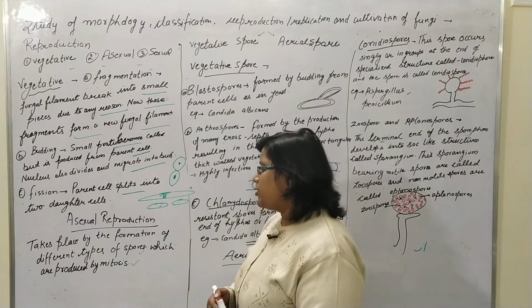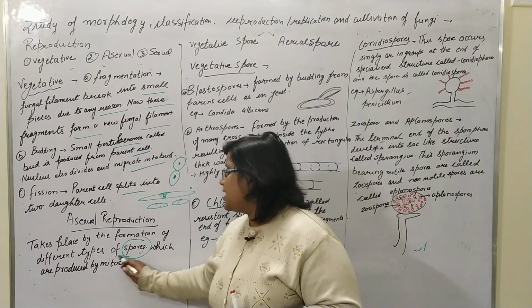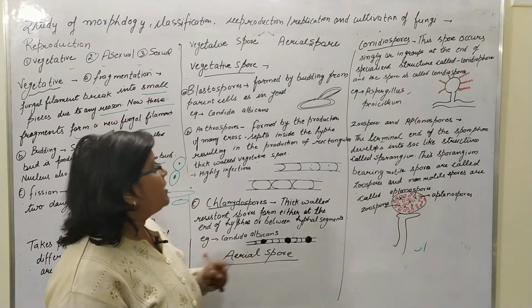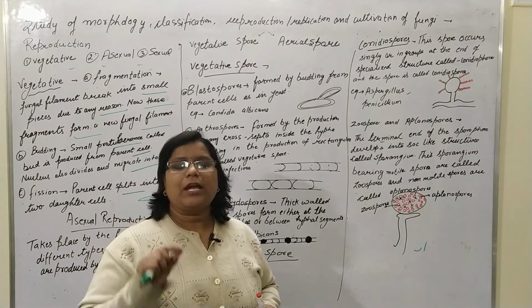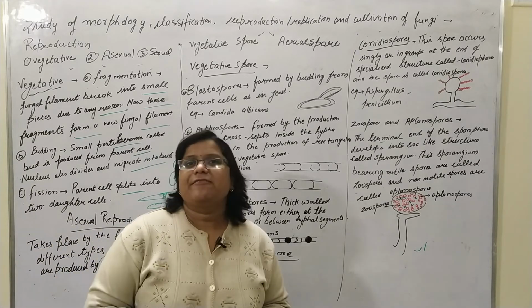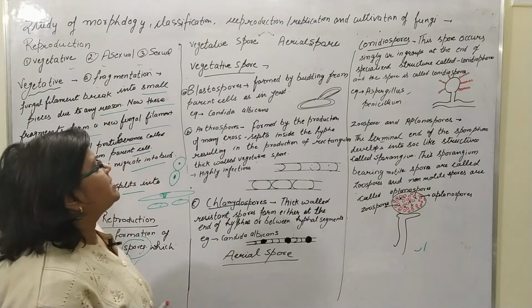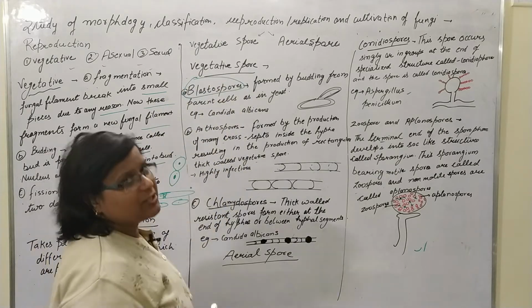Asexual reproduction occurs through different types of spores, and these spores are formed through mitosis. Here in asexual reproduction, 2 types of spores are formed. First is the vegetative spore and second is the aerial spore. Here, the first form of the vegetative spore is the blastospore.